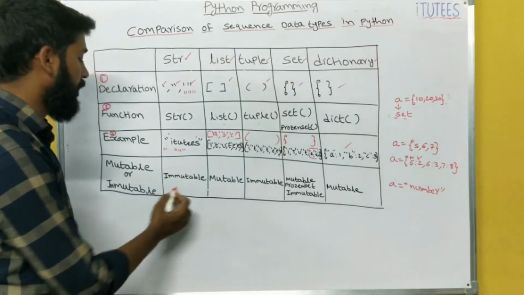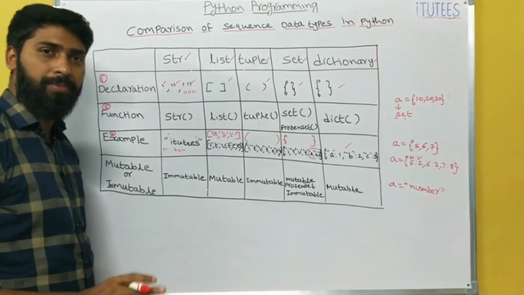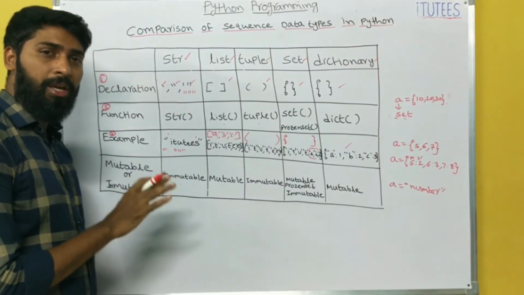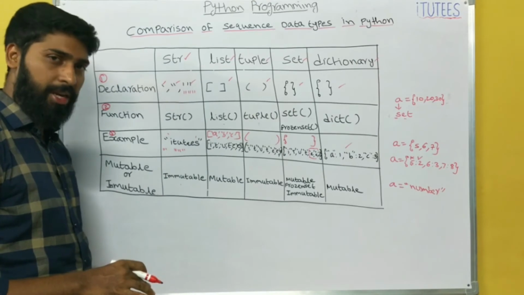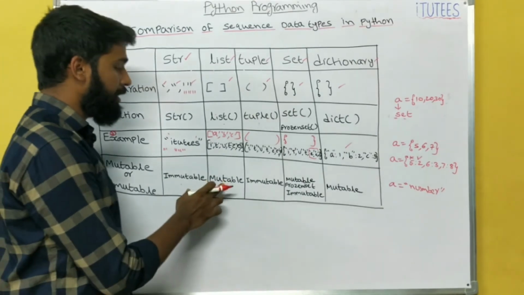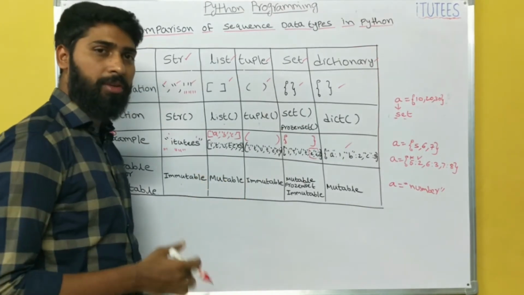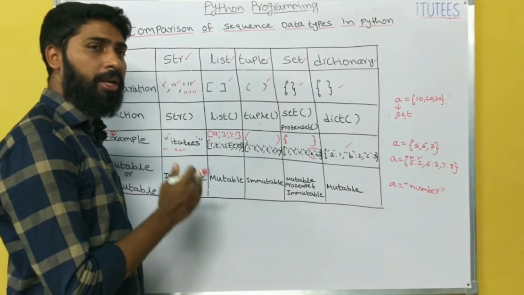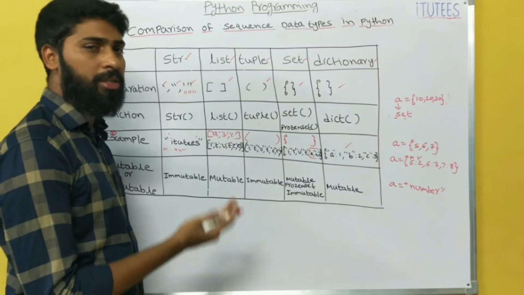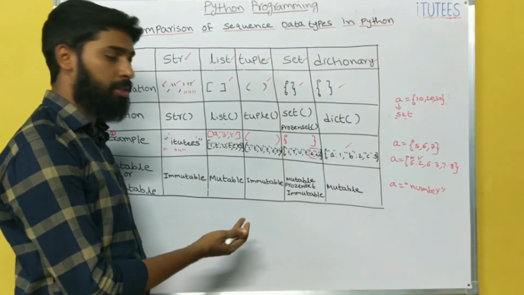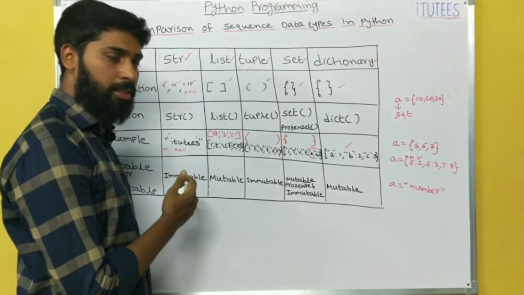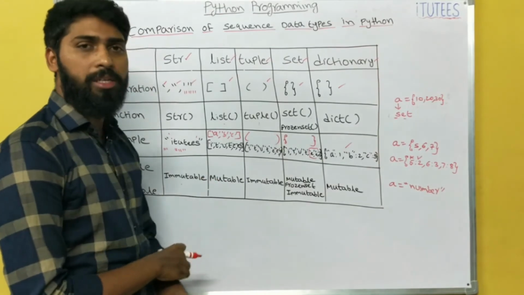Now we can see that string is immutable. Once you assign the data, we cannot modify it. List is mutable. That's why in many problems we use lists. We can store the data in a string, convert the string into a list, perform the operations on the list, and return and save it as a string. That is why the list is mutable.